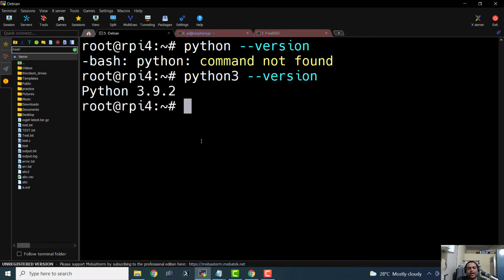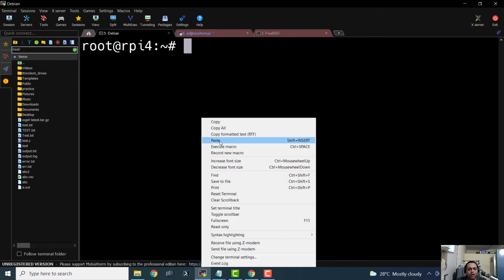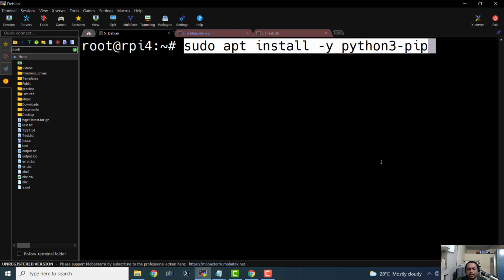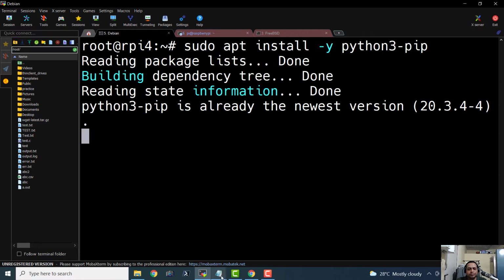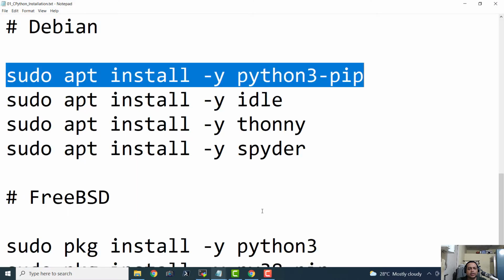Yes. By default, it has Python 3 installed, and we don't have to install Python 3. But the earlier version of Python is omitted from Debian. So we will install the pip utility, and let me hit enter. Okay, pip is also installed.